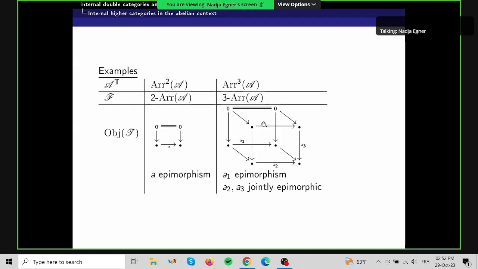Okay, and as examples, we get that 2-arrow is torsion-free, where the torsion objects are the commutative squares where we have 0 on the top, and then A an epimorphism. And also the 3-arrow A is torsion-free, where the torsion objects are given by such commutative diagrams, where we have again 0 on the top, and then A1 an epimorphism, and A2 and A3 jointly epimorphic.